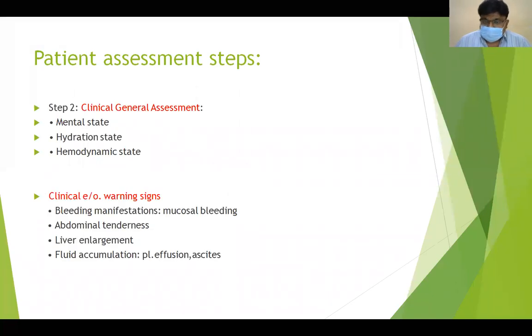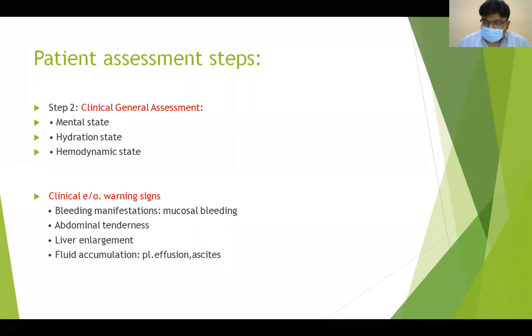The second step is clinical general examination. In general examination, we have to assess mental state, whether he is conscious, coherent, oriented or not, whether he is restless, whether there is any altered sensorium, and his hydration state, whether he is normal or dehydrated.